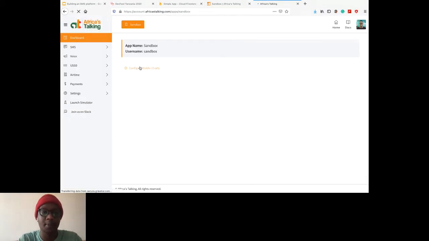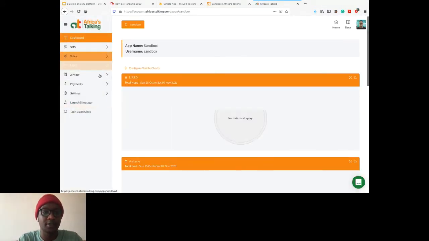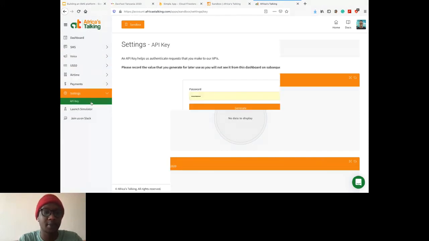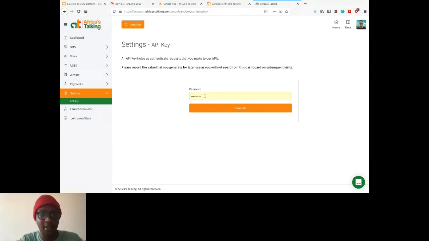Click go to Sandbox app. So these are all the different services that we have, and then just go to settings, click API key, and then you can generate an API key. Now, I don't want to change my API key right now because the app is already running pretty well.